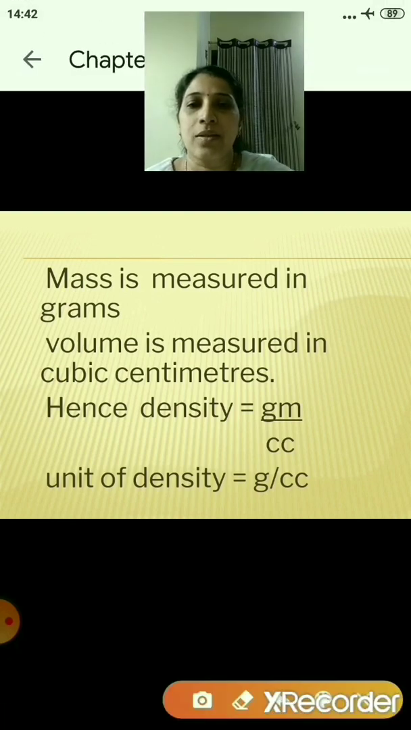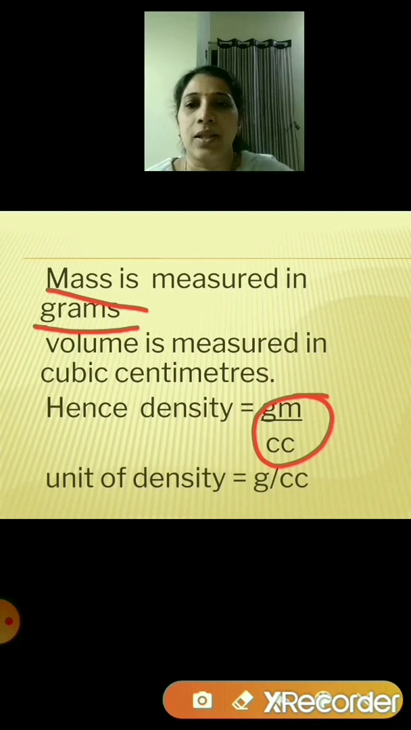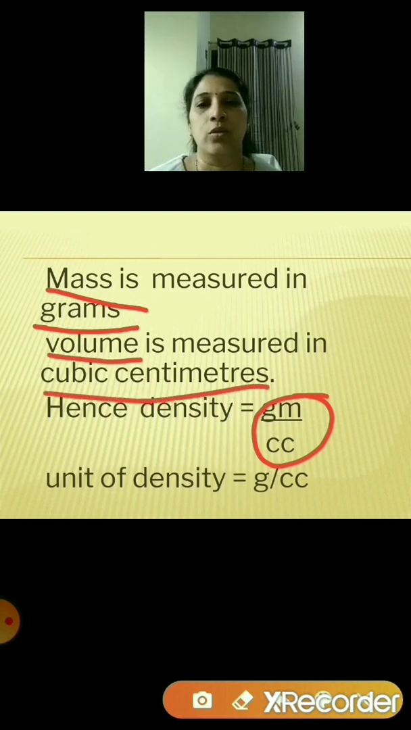You can see this gram upon cubic centimeter. Gram is about your mass, and cc, cubic centimeter, is about your volume. So the unit of density, you can write it as gram per centimeter cube. Mass is measured in grams, and volume is measured in cubic centimeter, so the unit of density will be gram per centimeter cube.